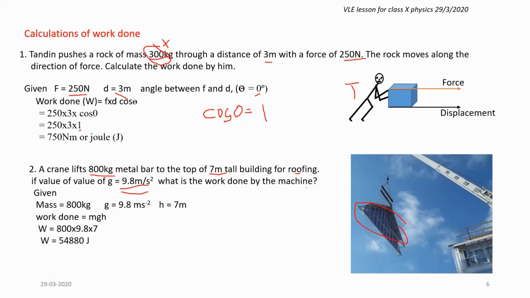Then we have got work done of 54,880 joule or Newton meter. Which means once that bar is lifted to a height of 7 meter, it will have the potential energy of the same 54,880 joule. So if it falls back, it will do the work of 54,880 joules.